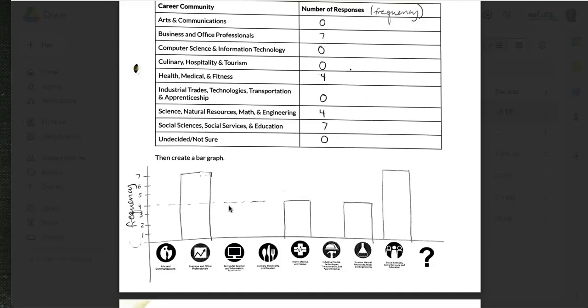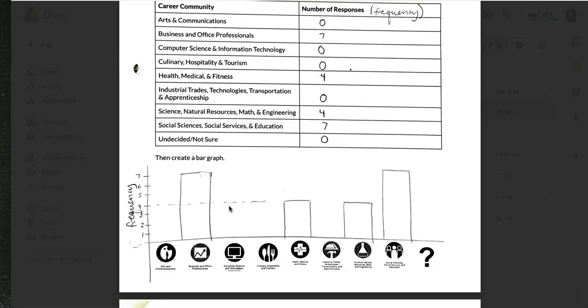And then on the vertical axis on the left, we have the word frequency. And I like to add in parentheses number of students, which I didn't put there, but I recommend you do that. So business and office professionals, and then social sciences, social services, and education, those are the 2 most popular categories.